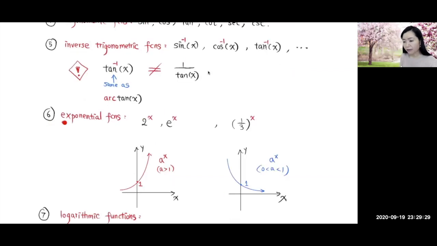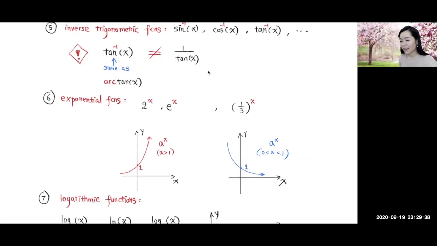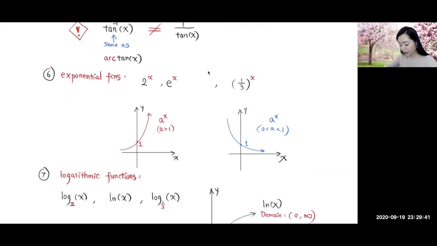The sixth type of function are exponential functions, such as 2 to the x, e to the x, 1/3 to the x. And the graph for that will be, if the base is greater than 1, such as 2 or e, then the graph will be exponentially increasing like this. And when the base is between 0 and 1, then the graph will be exponentially decreasing like this. As I pointed out in my handout to you earlier, one way to remember is you put them together.